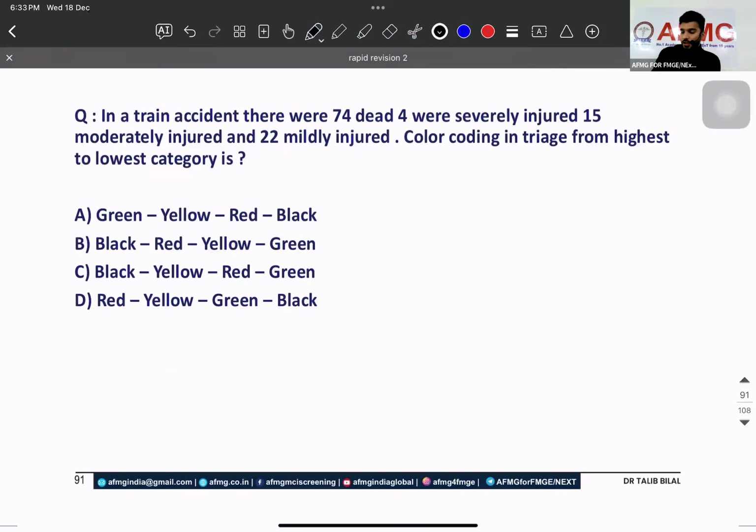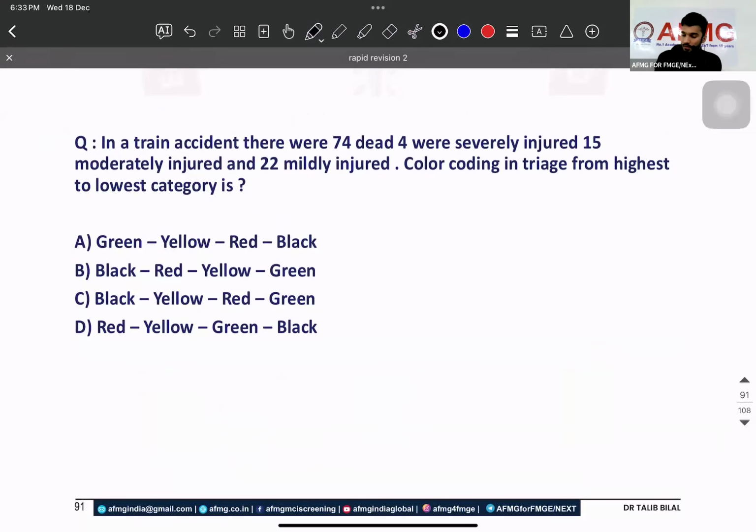Yes तो बता रहे हैं. चलो. In a train accident, 74 dead, 4 severely injured, 15 moderately injured, 22 mildly injured. Color coding. Yes, color coding.